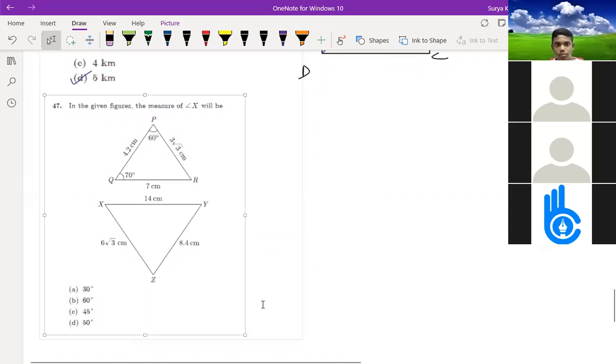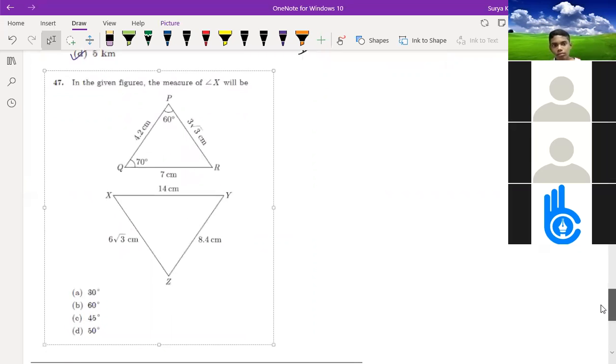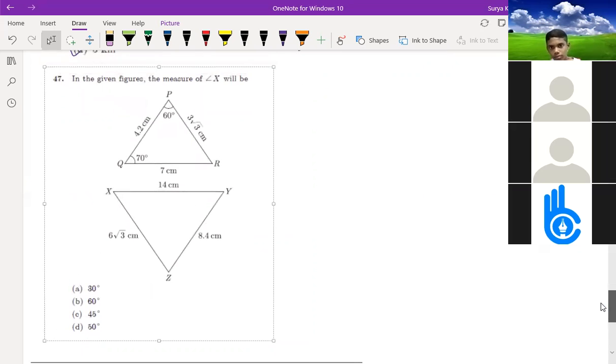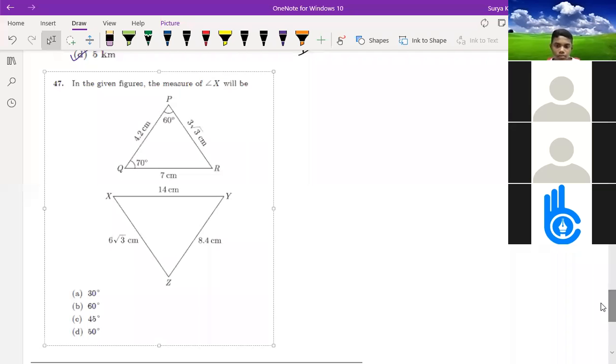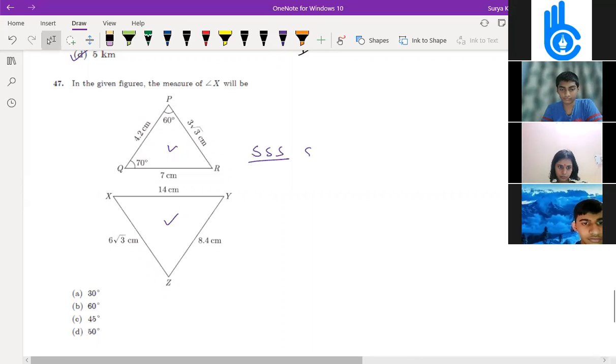So in the given figure, the measure of angle x will be what? First of all, these two triangles are congruent or similar? Similar, right? So what can we write here? This is 14, 7, 14. 3 root 3 means almost 2 times. So by SSS similarity, both are similar, right?